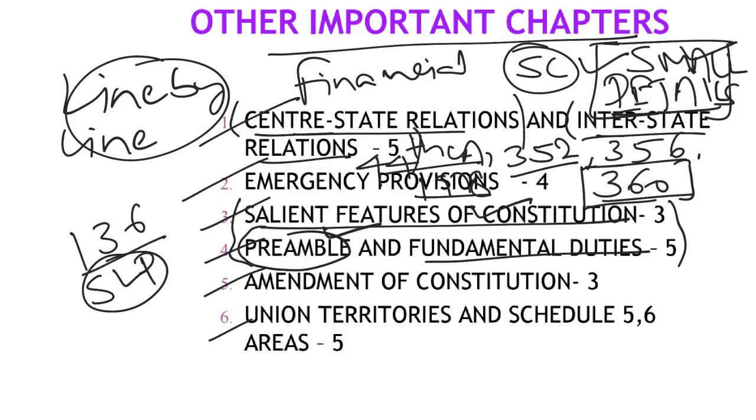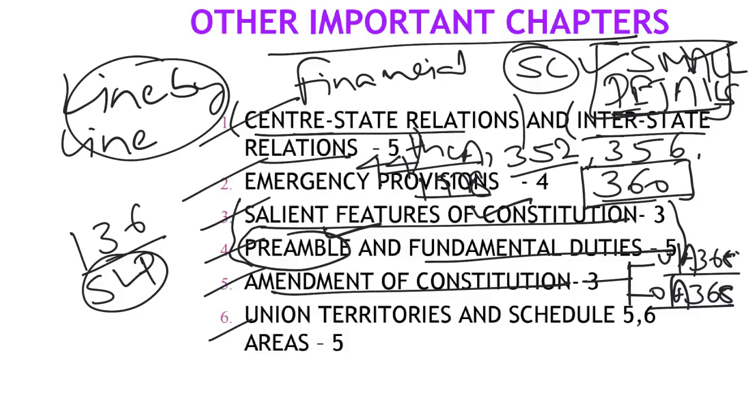Again, don't take anything for granted, try to go line by line. Again, this amendment of the constitution, what are the types? You find two types of amendments: one is under Article 368, the second one is outside Article 368, that is, amendment under other articles of the constitution. So what can be done? Like in recent 2019, you had abrogation of 370, and all the things related to Article 370.